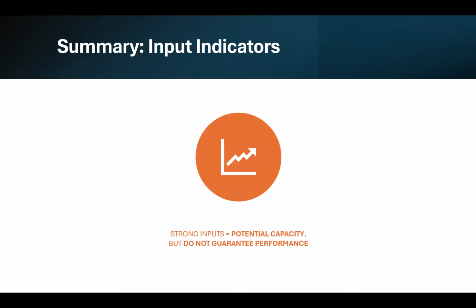Okay, so these were some of the main input indicators, and the main summary from the input indicators is that if we have strong inputs, potential capacity is there in the system, but it does not guarantee performance. So the indicators give us a good indication, or throw good light on what is the capacity or potential capacity of the health system or of that particular facility, but they do not mean that everything will work according to the plan or everything is working smoothly.